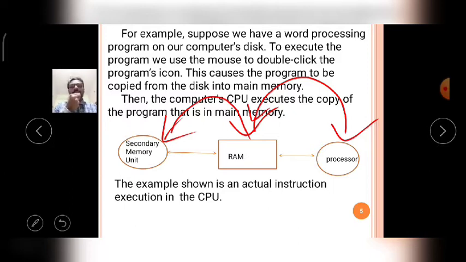Not only Python programs, whatever it may be, the operations are executed within the computer system. If the RAM capacity is high, then the speed of a particular system will be increased. Like that, the Python programs are executed internally with the help of the secondary memory unit, RAM and microprocessor.